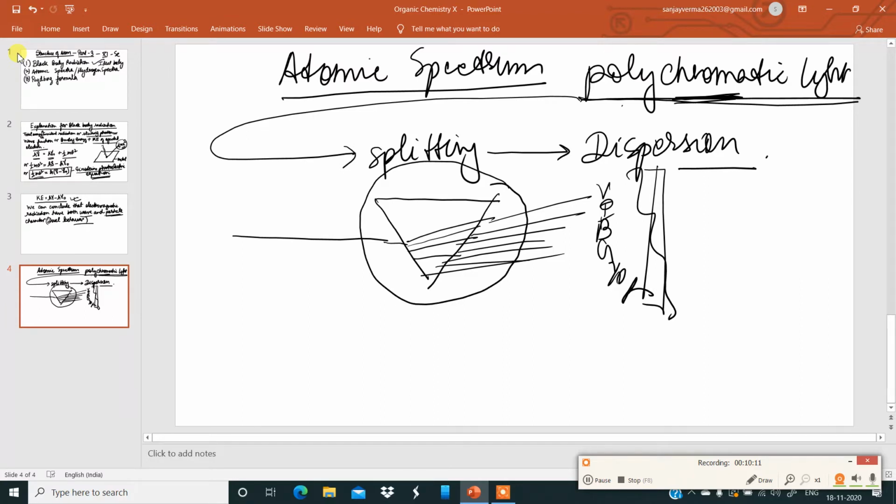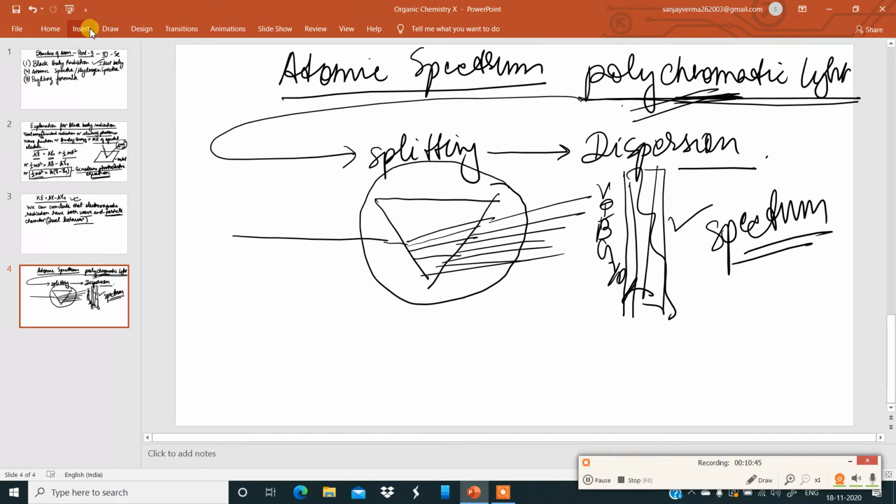So I repeat once more. The splitting of polychromatic light into its constituent radiations is called dispersion, and the pattern of radiations obtained due to dispersion is called spectrum. So here comes our spectrum. This is something which you have already learned, you have some idea from class 10. The instrument used to separate radiations of different frequencies or wavelengths is called spectroscope or spectrograph.